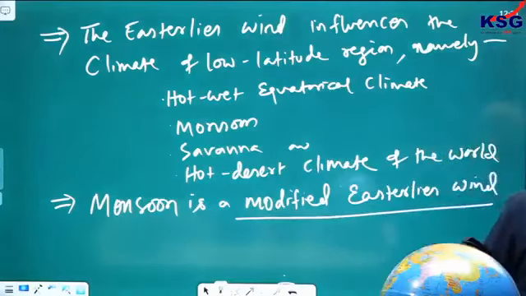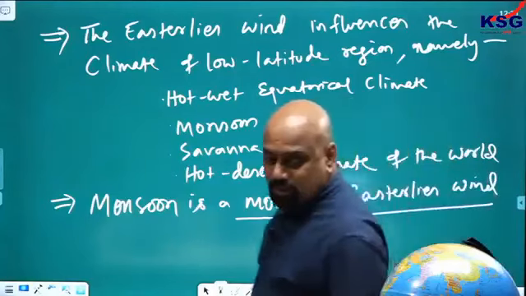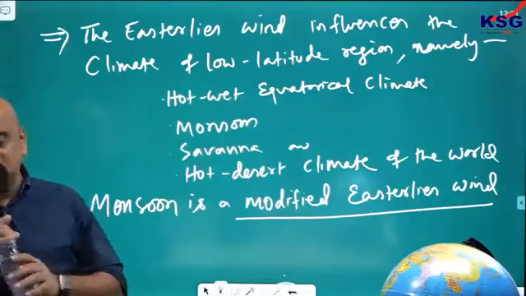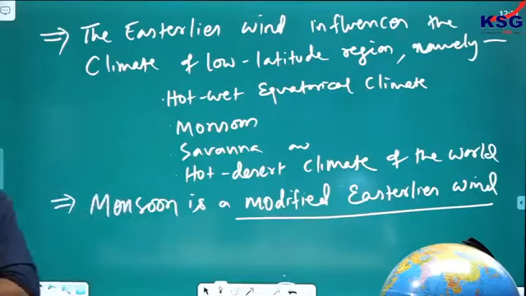How, we will see ahead in monsoon, but because of the easterly wind system only, the monsoon is possible. Monsoon is a modified easterly wind. Yes, it is true.